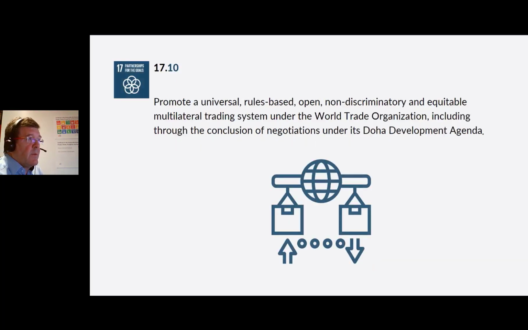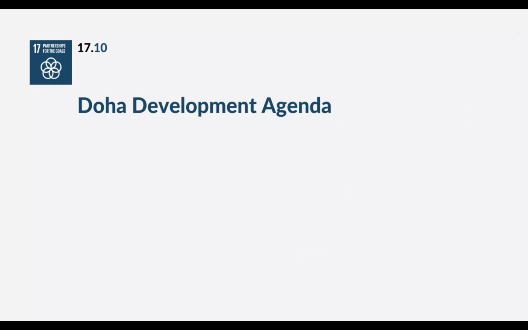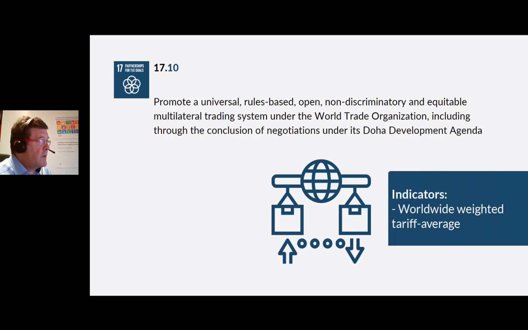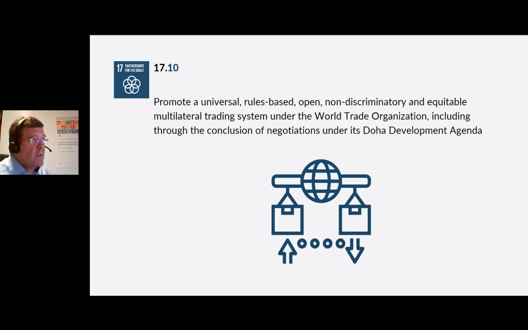Target 17.10. Promote a universal, rules-based, open, non-discriminatory and equitable multilateral trading system under the World Trade Organization through the conclusion of negotiations under its Doha Development Agenda. In simple terms, the Doha Development Agenda is about lower barriers and encouraging global trade for all countries. Another vital step in developing partnerships and shared success for all countries, not just a few of them. So the indicator for this is the worldwide weighted tariff average.